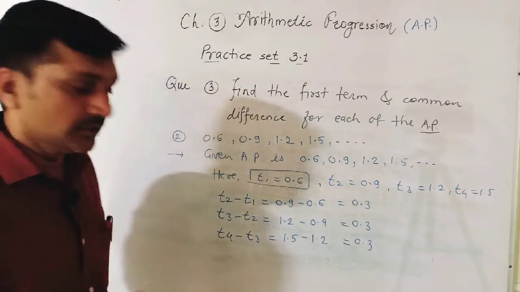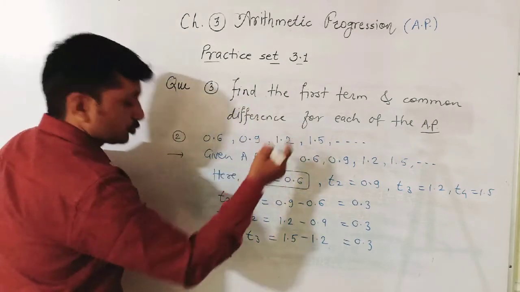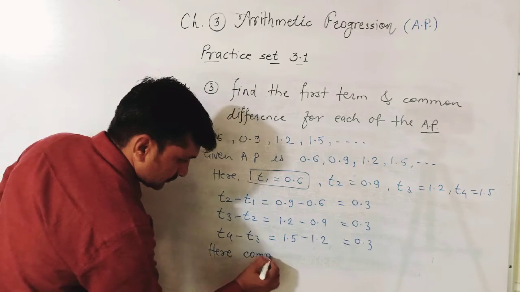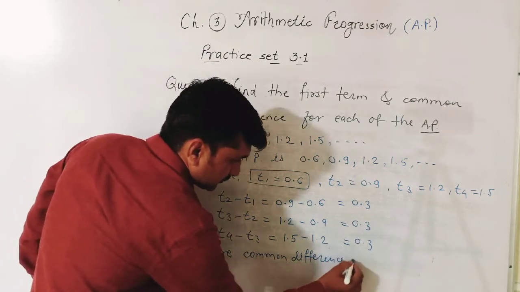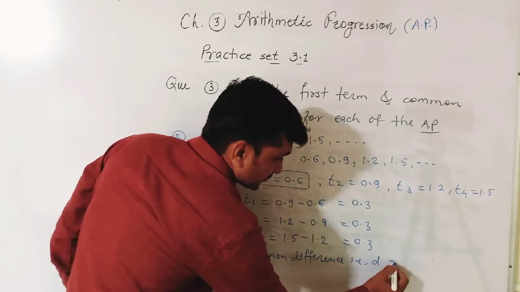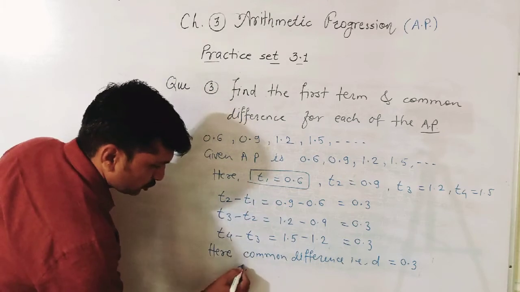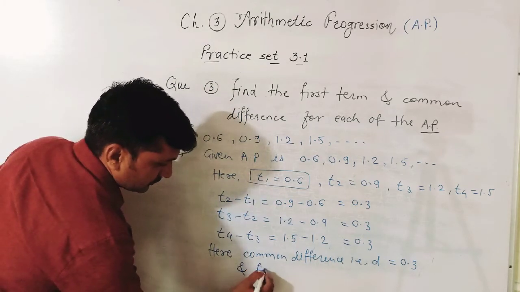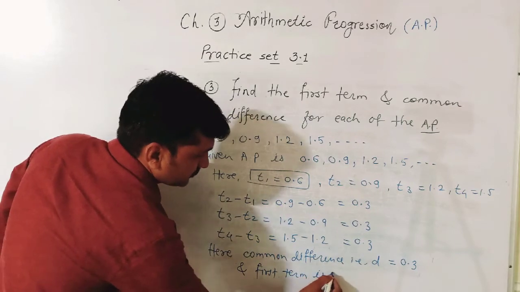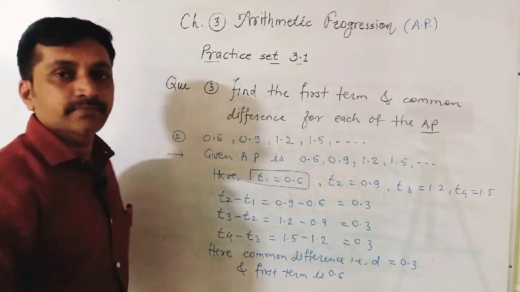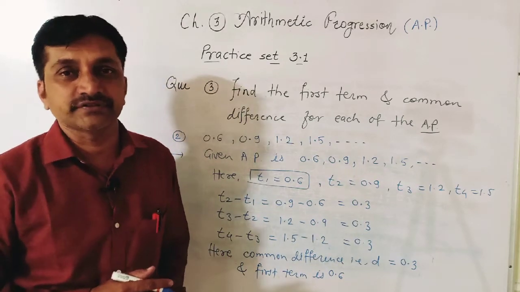This common difference is constant. Here, common difference D is equal to 0.3. And already first term is written. Again, if you want to write, you can. And first term is 0.6. In this way, we can find first term and common difference.